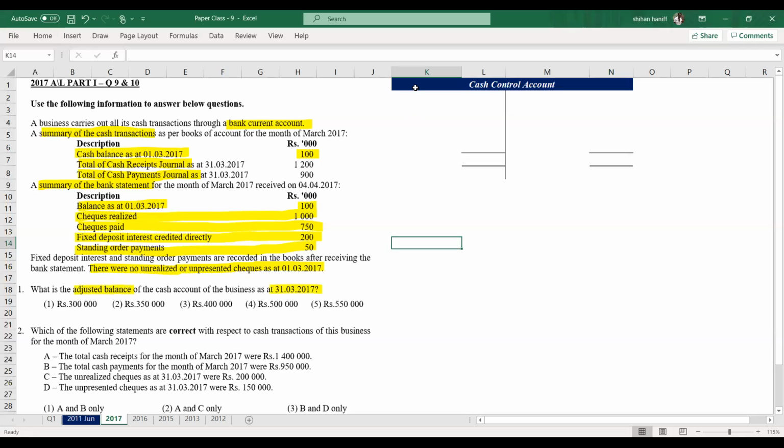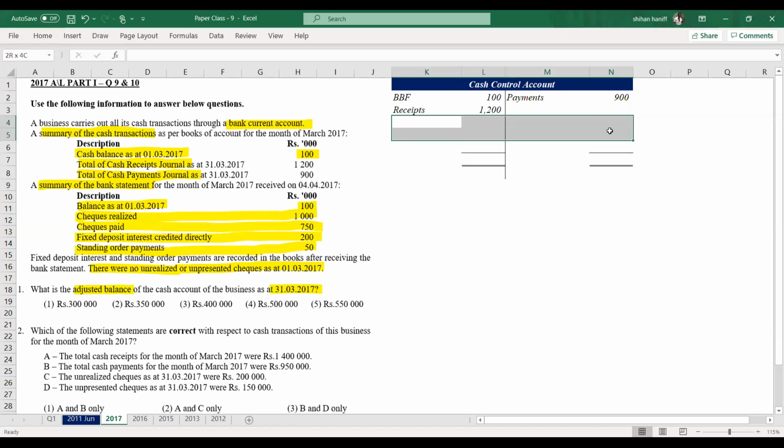So we need to prepare the cash control account. Before the adjustments, the opening balance is 100. I'm drawing the normal cash book before the adjustments. Total cash receipts 1200, those are the deposits. Total cash payments 900.